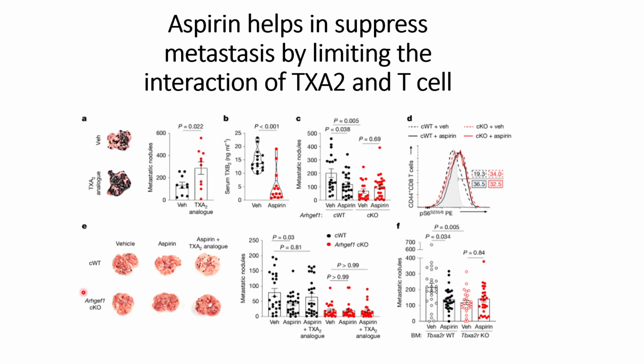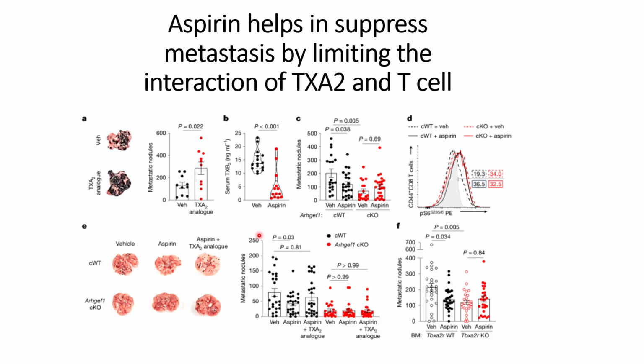further substantiating their hypothesis that the TXA2 ligands interact with the T cells, and through this ARF-GEF1 signaling pathway will suppress the activation of the T cells, and that will cause high metastasis. Whereas in the aspirin, in the control case, we see a low metastasis compared to the vehicle.